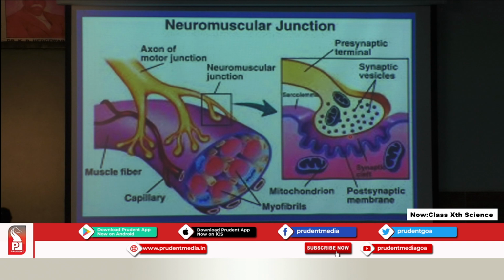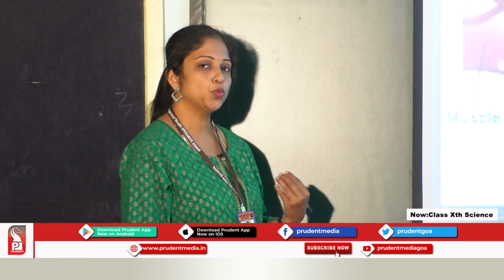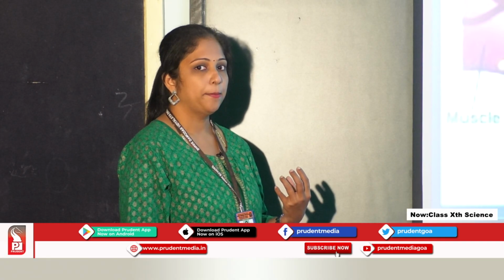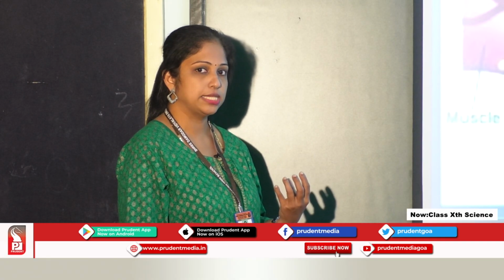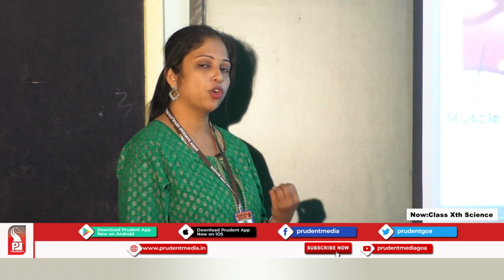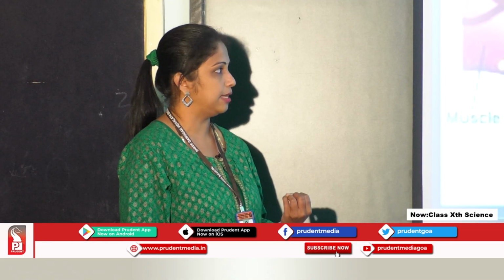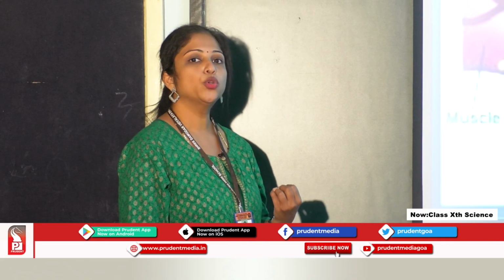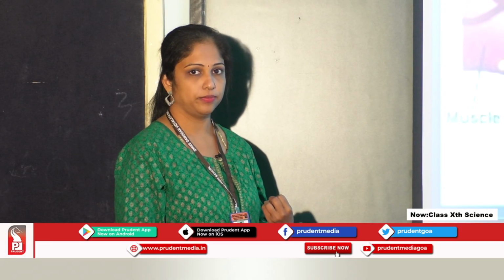These chemicals will be received by the receptors which are found on the muscle cells or muscle fibers, which will make the muscle cell move. Movement of the muscle cell is usually seen as the contraction of the muscles, because they have some special proteins in them which contract, which will cause the movement of the muscle cells. So this is about the neuromuscular junction.